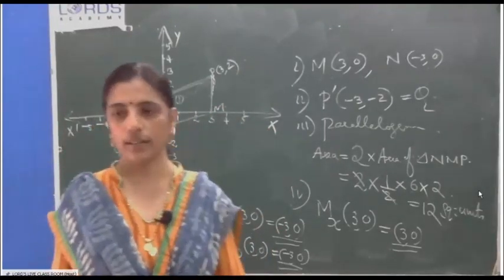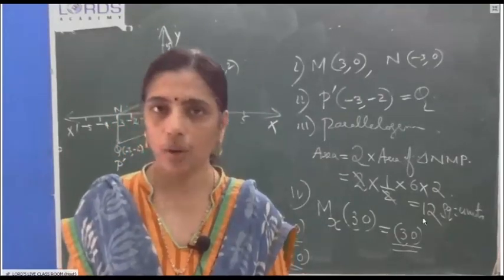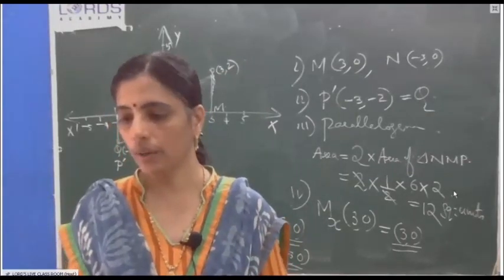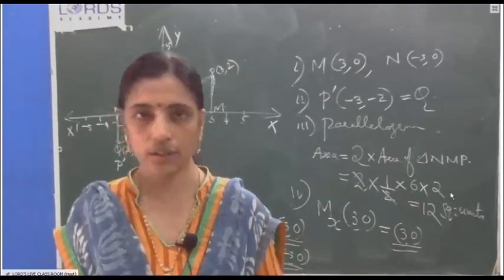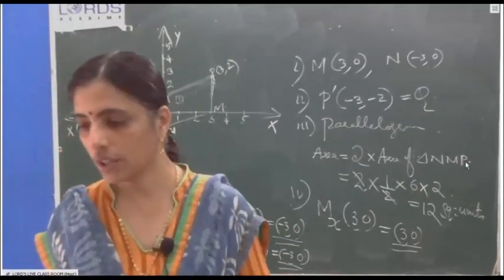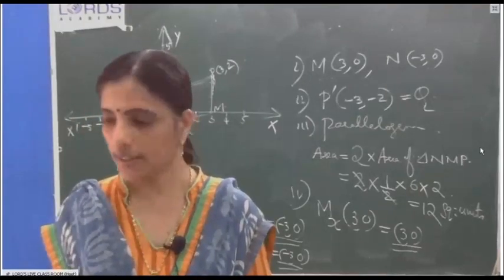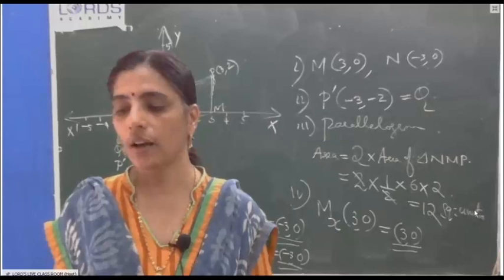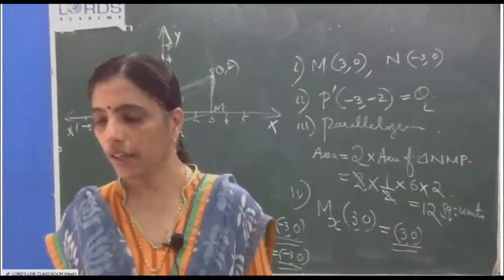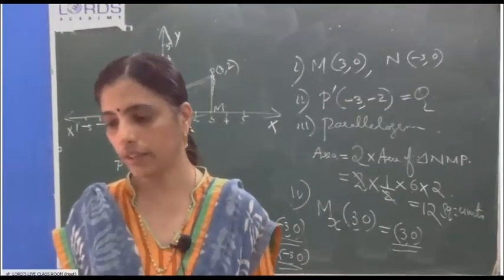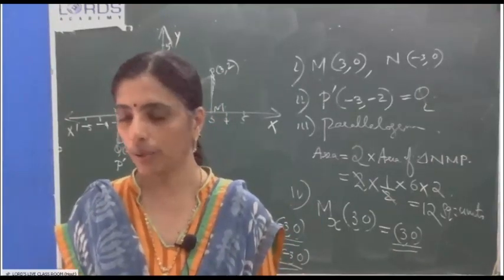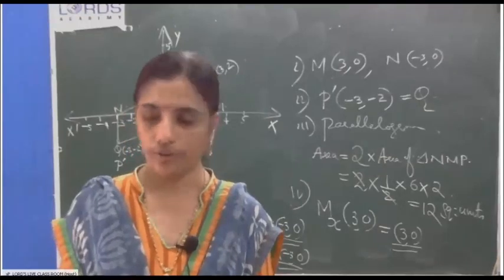Moving on to example 7. Hope that you copied the question in advance. Read the question. Use graph paper for this question. Points A, B, C are the vertices of triangle ABC. Write down the coordinates of A dash, B dash, C dash, if A dash, B dash, C dash is the image of triangle ABC when reflected in the origin. Then again you find A double dash, B double dash, C double dash like that. After joining these, you will get a special quadrilateral and you have to name it if possible. You have to find its area also.